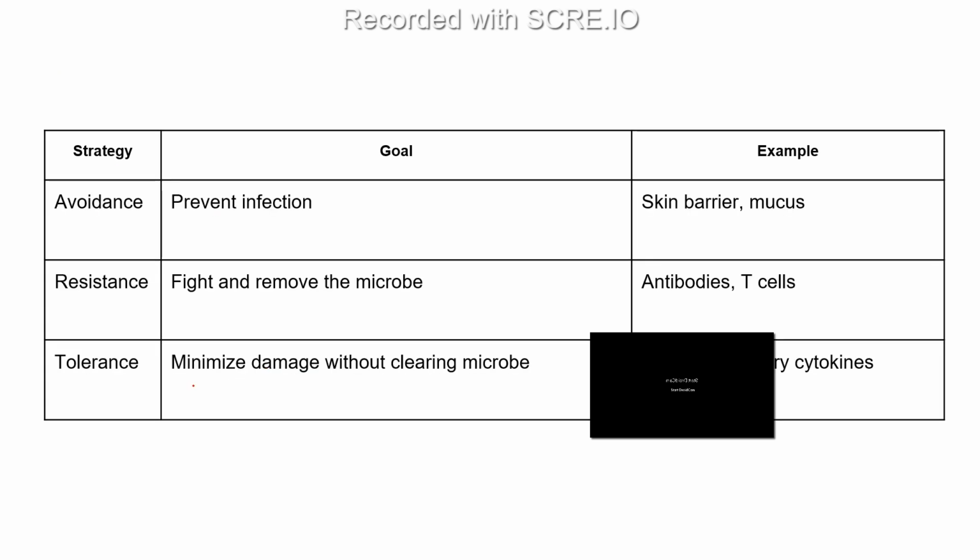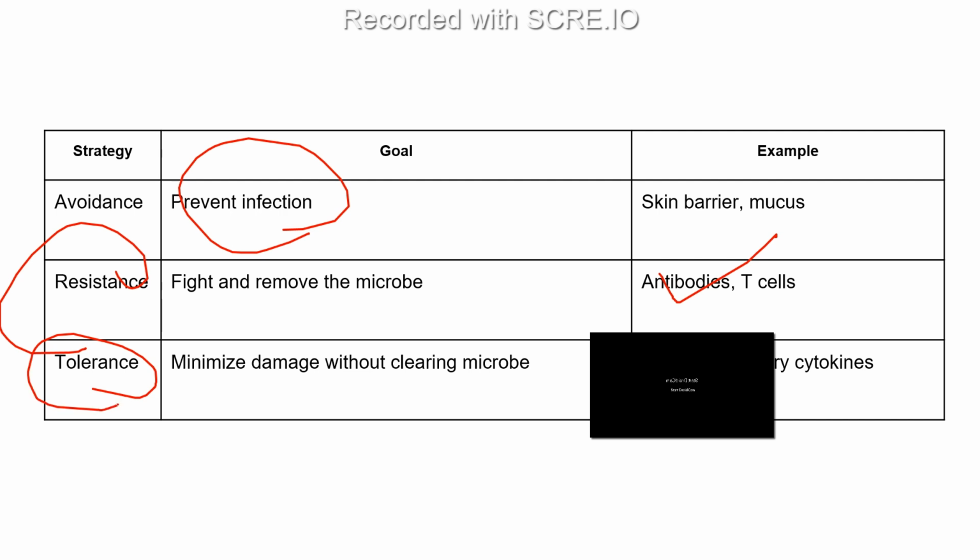So avoidance prevents the infection, and here come under the skin barrier and this mucus. The second is resistance, which fights and removes the microbes, and here come under the antibodies and T cells. And the third one is this tolerance, which minimizes the damage, but it will not clear the microbes. Some examples are this anti-inflammatory cytokines, right?